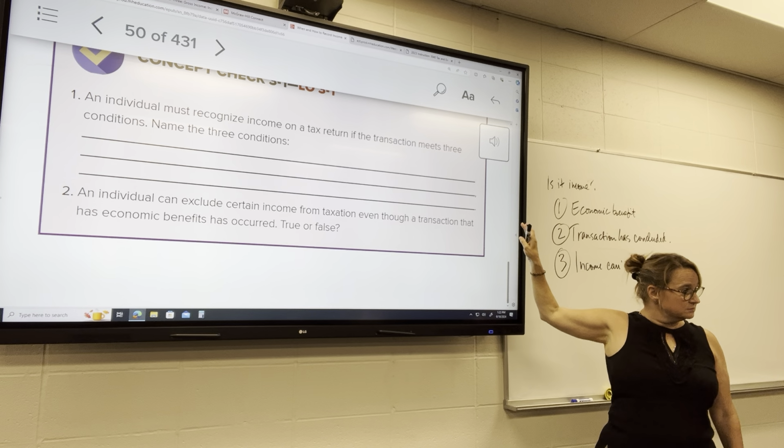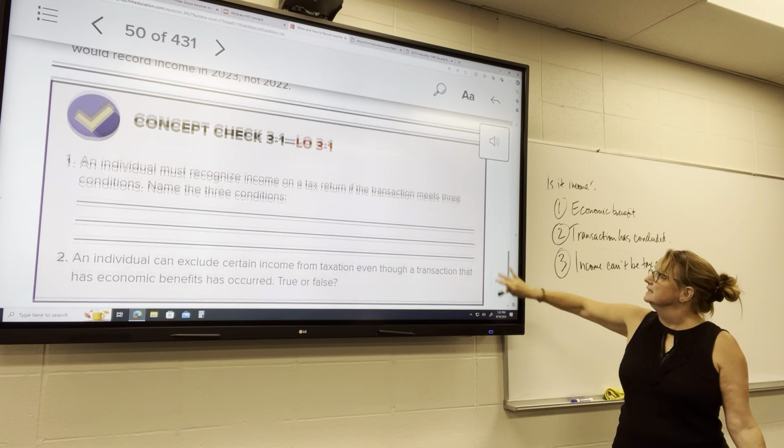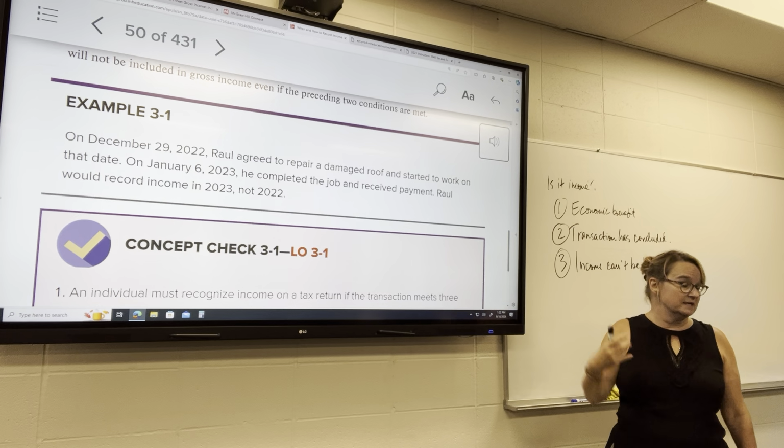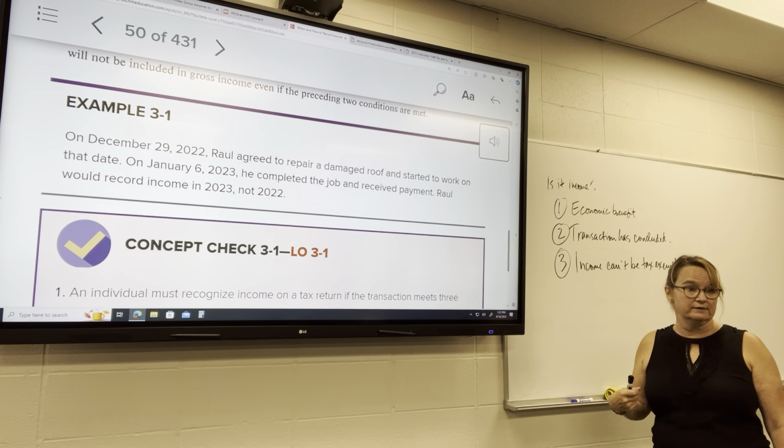Questions about those? I mean, it's pretty simple, but it's way different from the income recognition for financial accounting purposes. Questions?